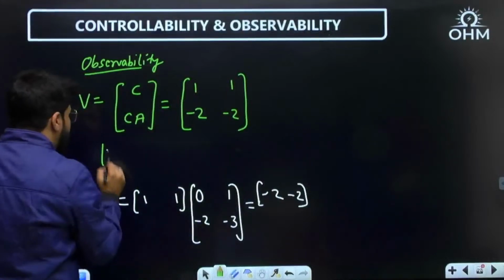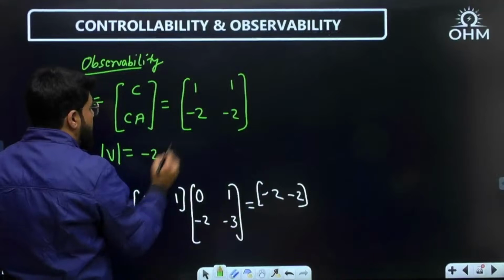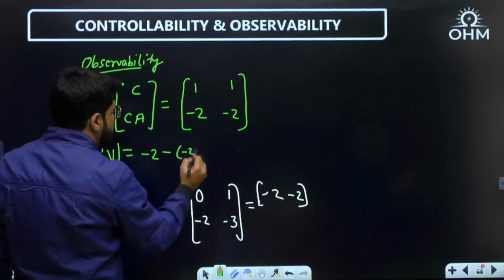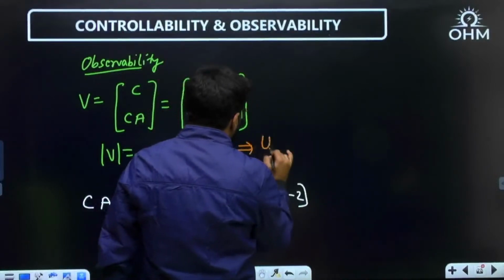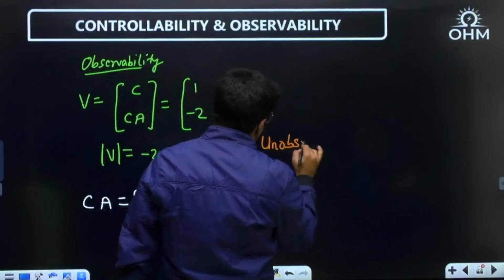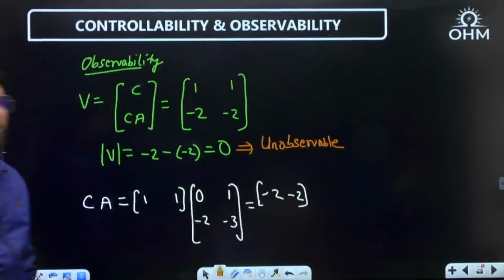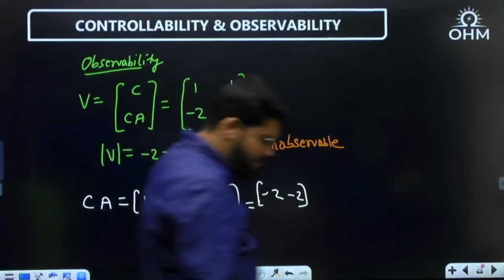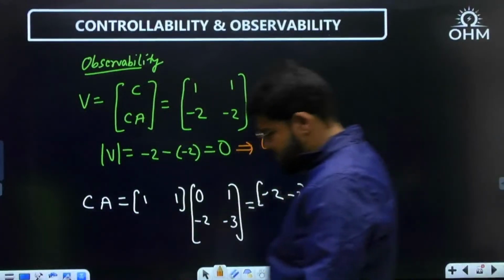Now what is the determinant of V matrix? Okay. Similar rows, proportional rows. Cross multiply: minus 2, minus minus 2, 0. Determinant of V is 0. So the system is not observable. It is in controllable canonical form, CCF form, so controllable but not observable. Clear everyone?